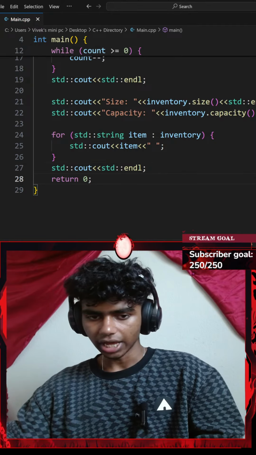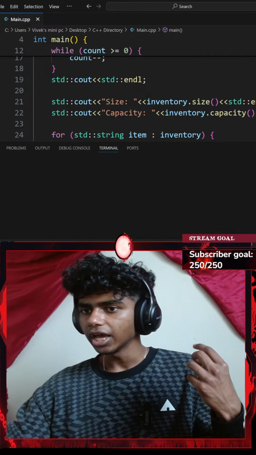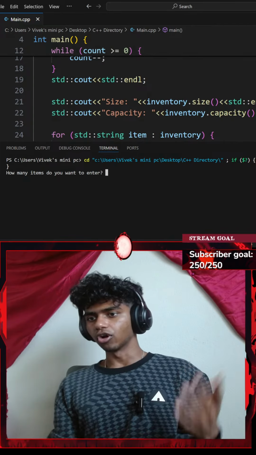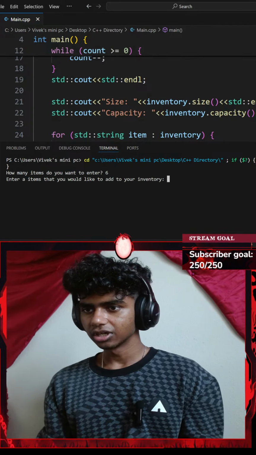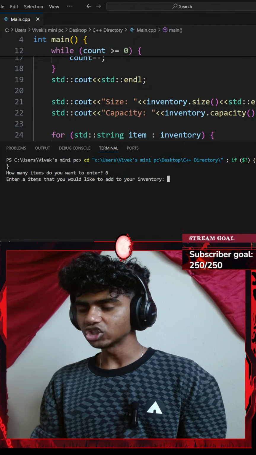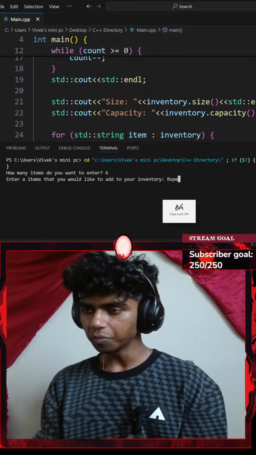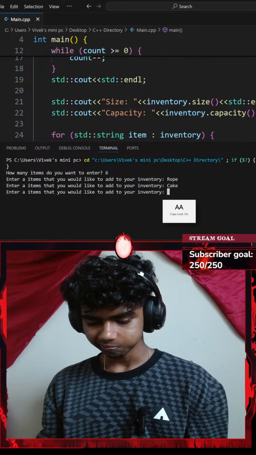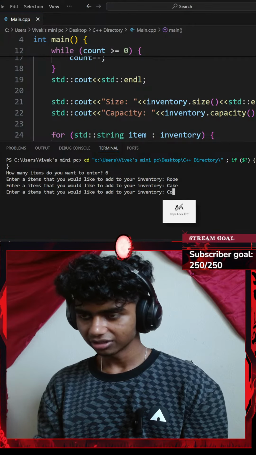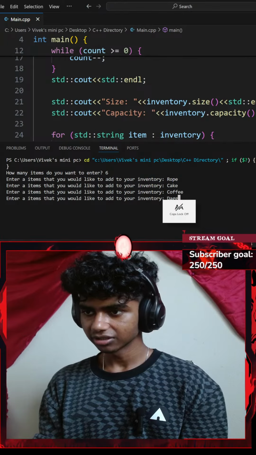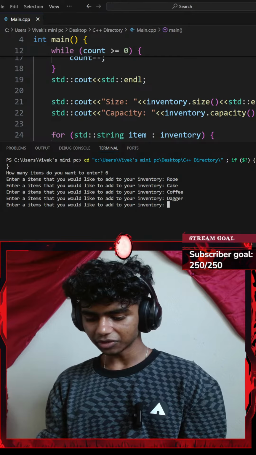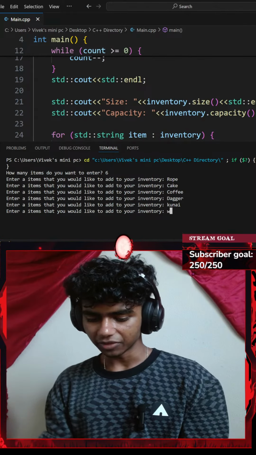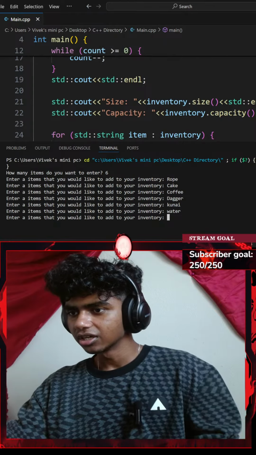Alright, if I hit Control S, save the code and run the command, it's going to ask how many items do you want to enter? Maybe I'll go with 6 items. Enter an item that you would like to add to your inventory. Let's say a rope, a cake, maybe coffee, maybe a dagger. Okay, let's go with a kunai. And really important, the next one should be water. Need to be hydrated, guys.